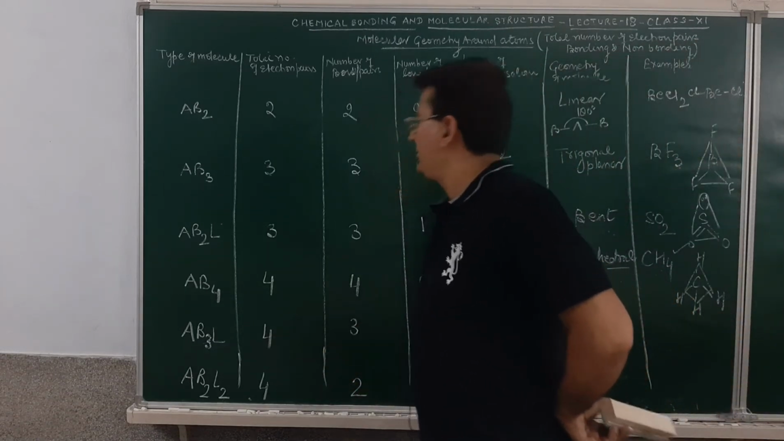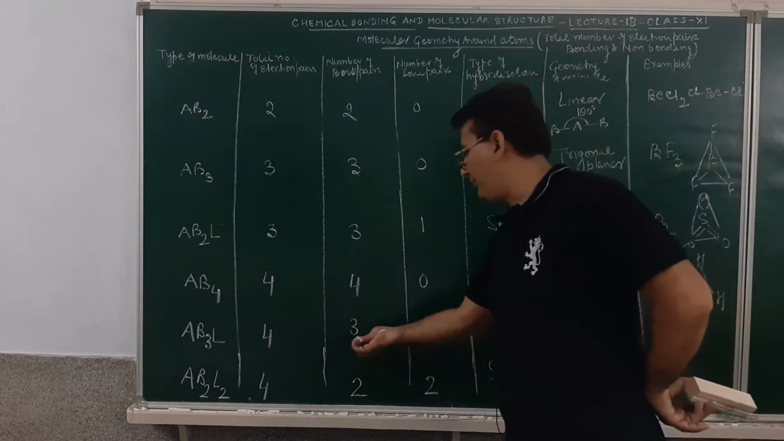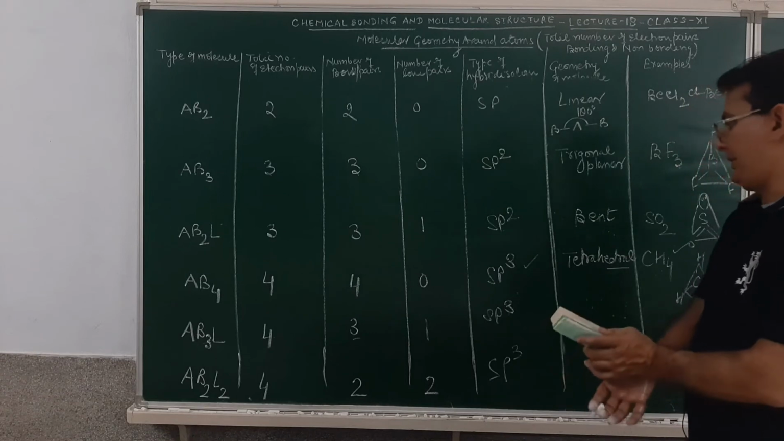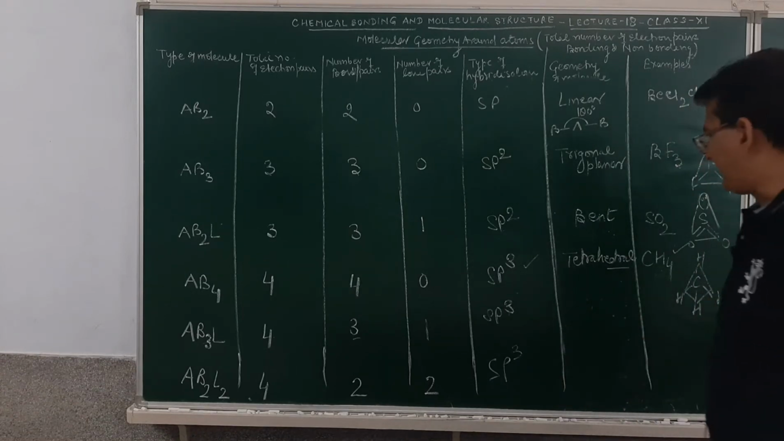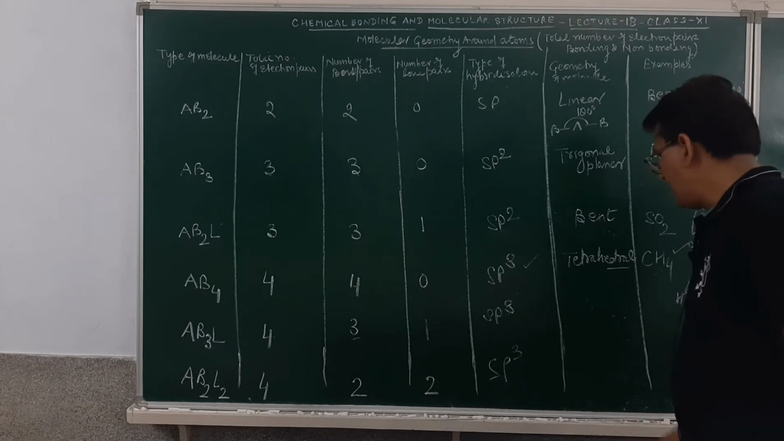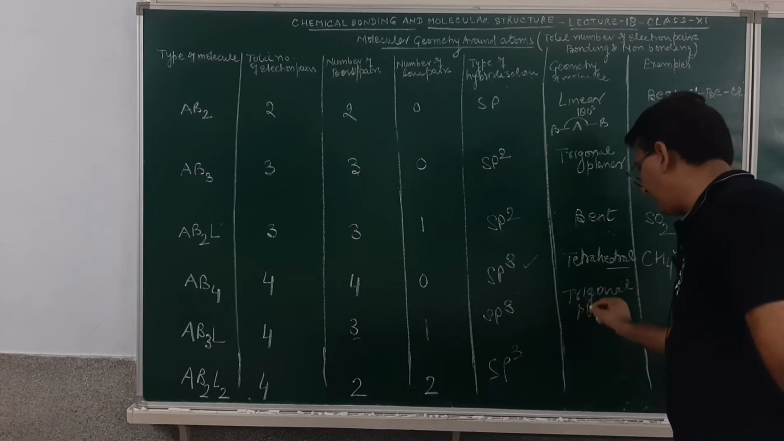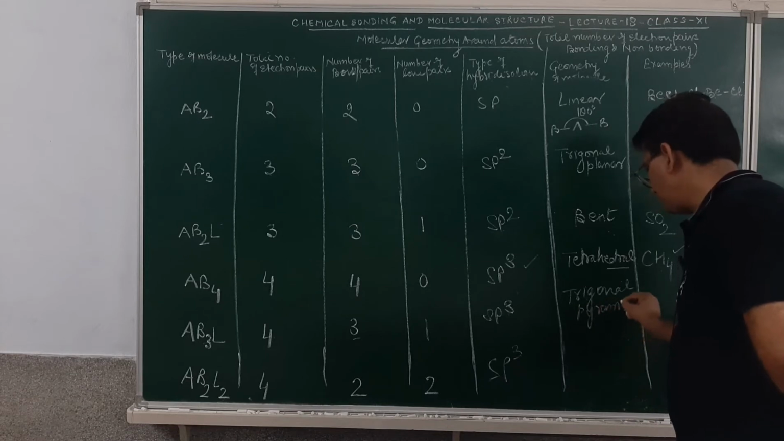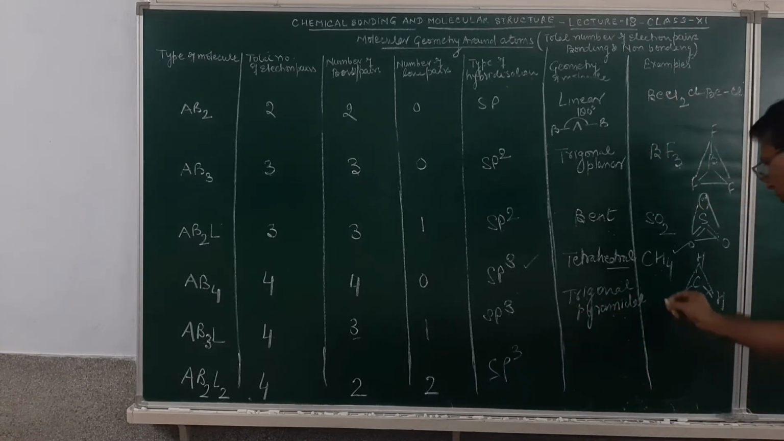AB3L. There are 4 electron pairs, out of which 3 are bond pairs and 1 is a lone pair. Type of hybridization sp3. Example will be the ammonia molecule. Geometry of the molecule will be trigonal pyramidal geometry. Trigonal pyramidal geometry.